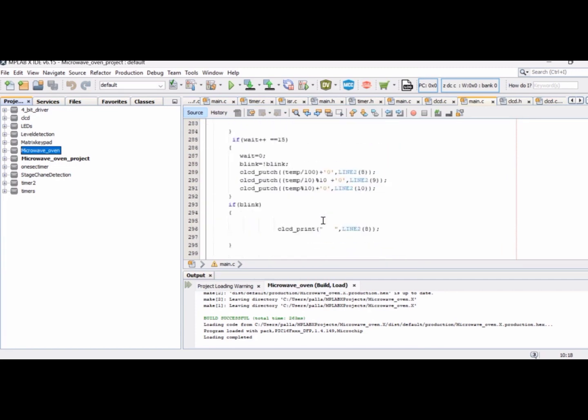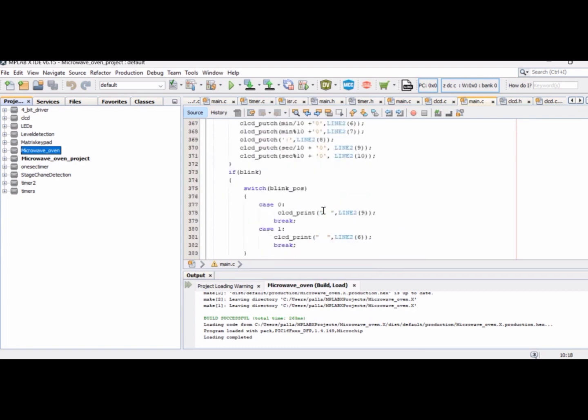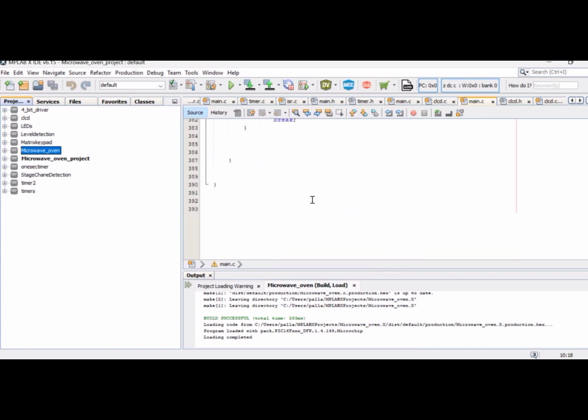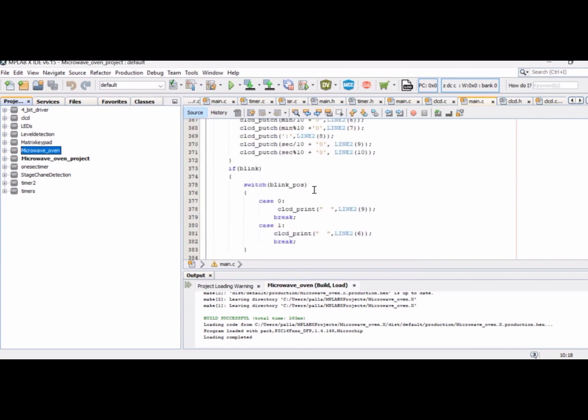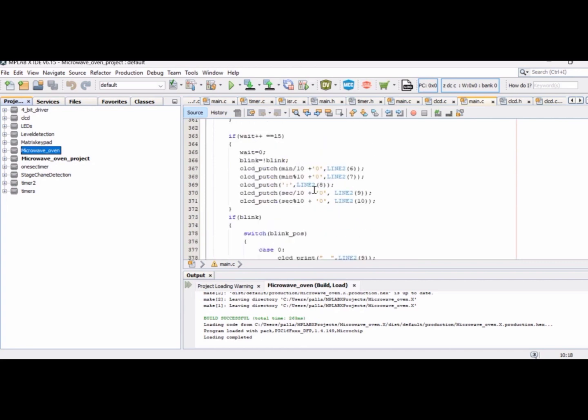And this is the main program. We have written the code for CLCD, LEDs, matrix keypad, timers.